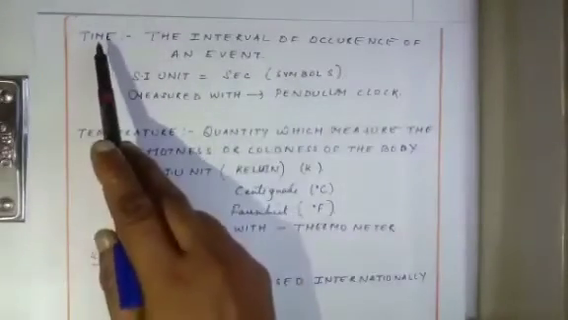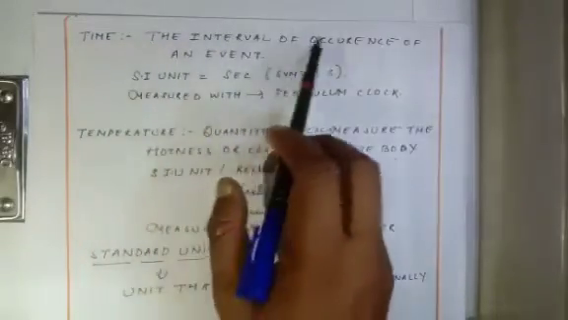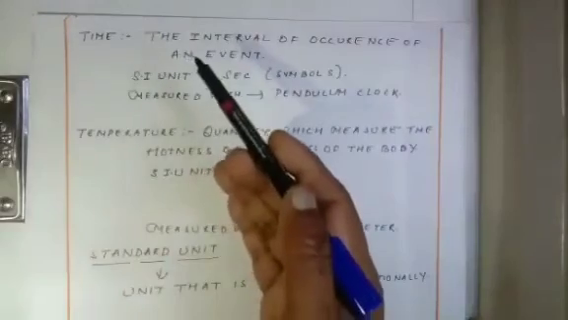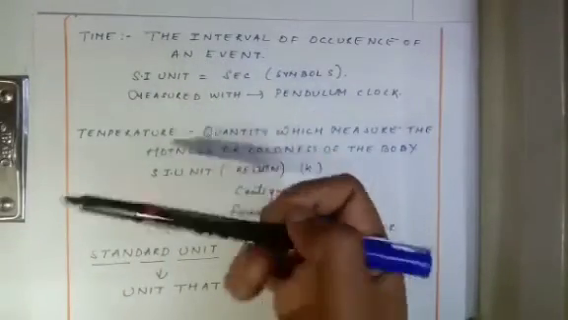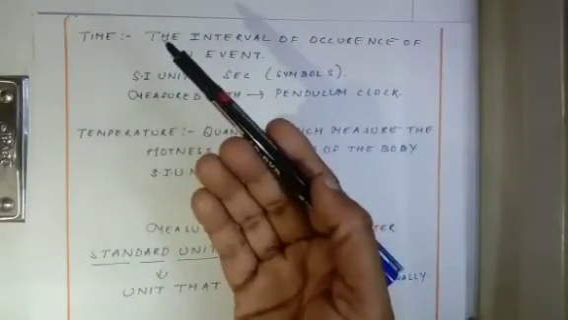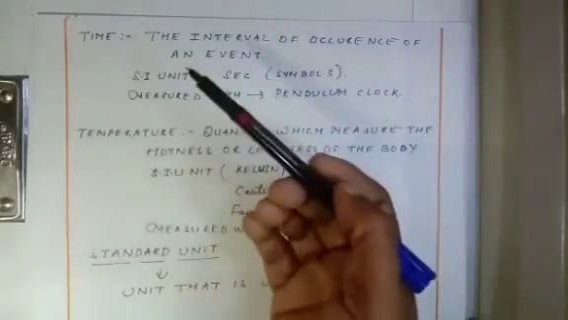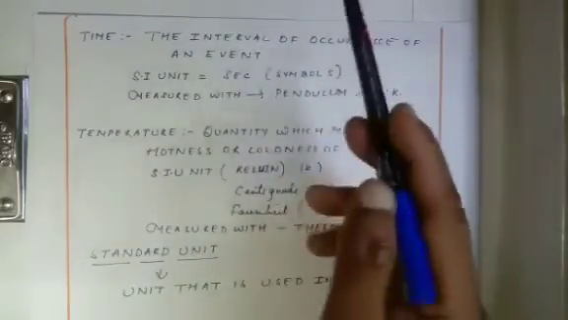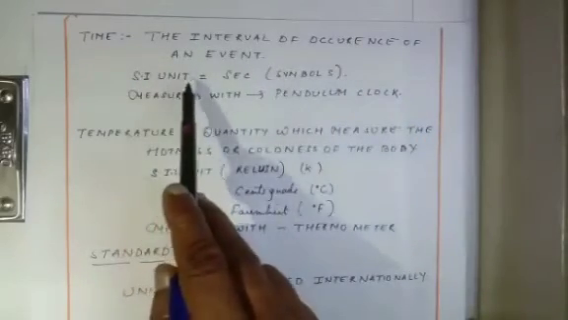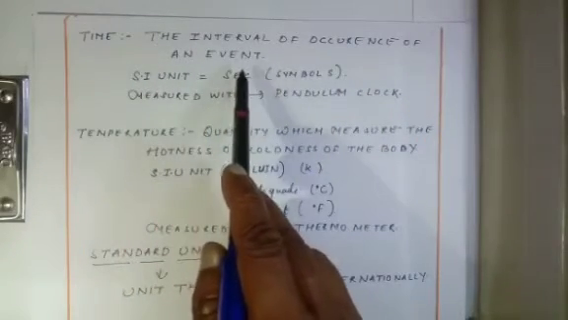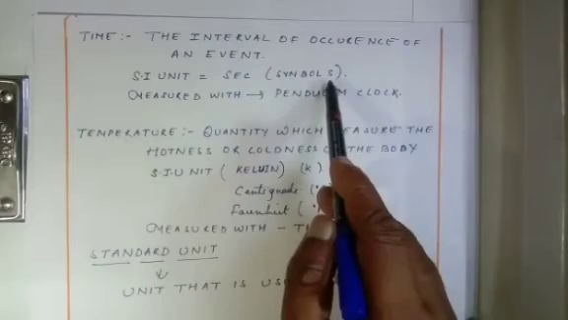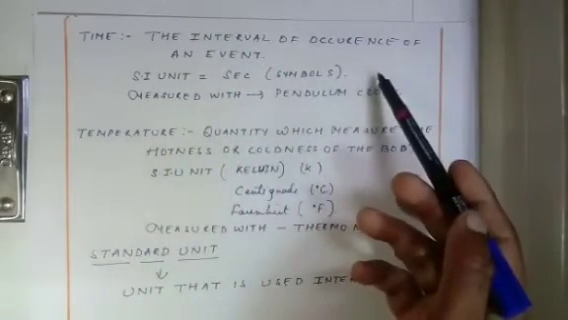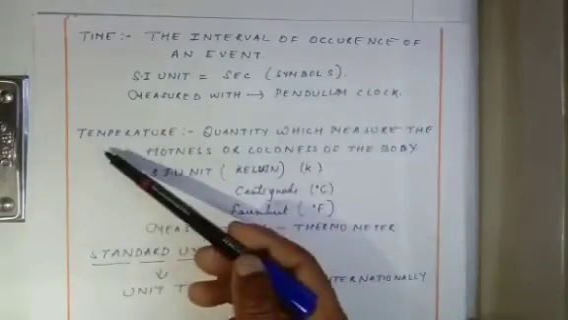It is time. What is time? The interval of occurrence of an event. Suppose I used to have my dinner daily in the night at 9 o'clock. So what is the interval of occurrence at 9 o'clock? That is a time, and the standard unit is second, and the symbol to represent it is s, measured with a pendulum clock.